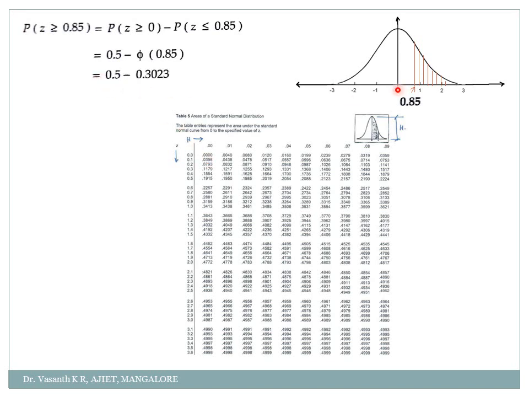So you will go from 0 up to infinity, that is 0.5, minus this region, which I am showing now, phi of 0.85, that is 0.3023. Subtract it, you will get 0.1977. So the area value of this shaded region is how much? 0.1977.